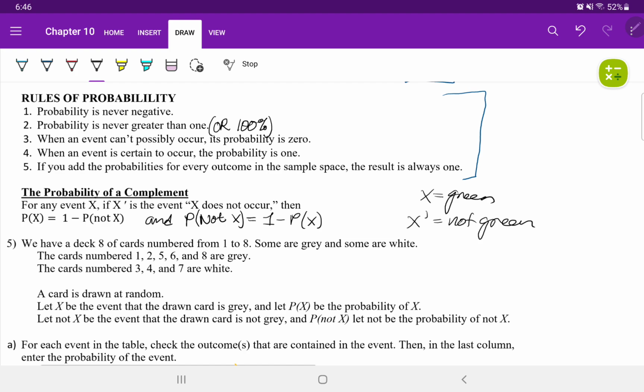Translating that into probability, the complement is every element in the sample space that is not in the event, and the event is the subset. Also, the probability that the event will not happen equals 1 minus the probability the event will happen. We're going to see how to work that by using a question I took from Alex.